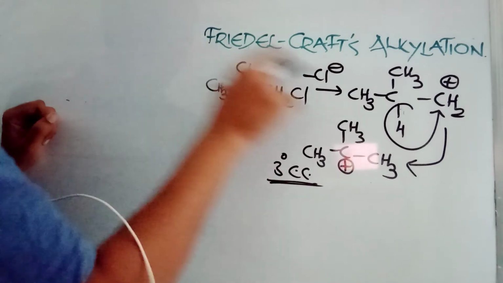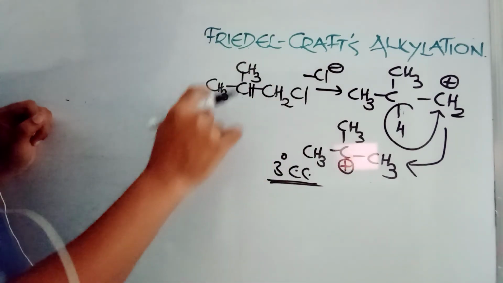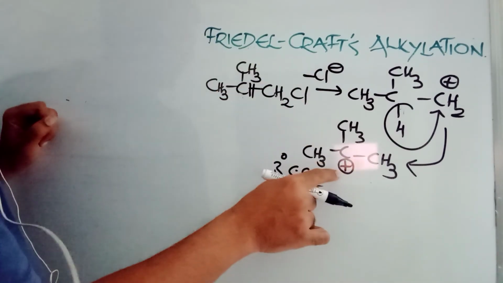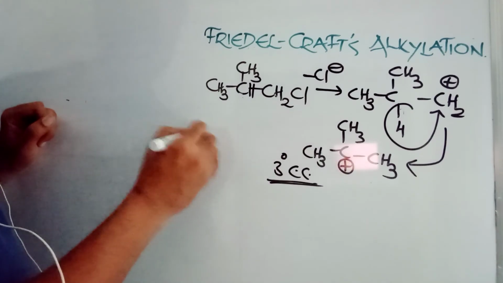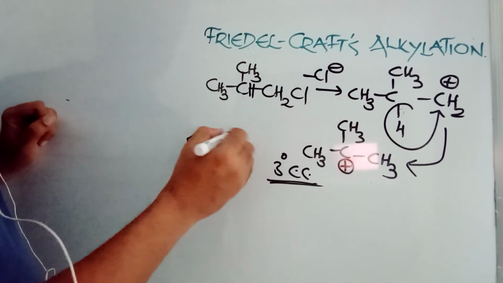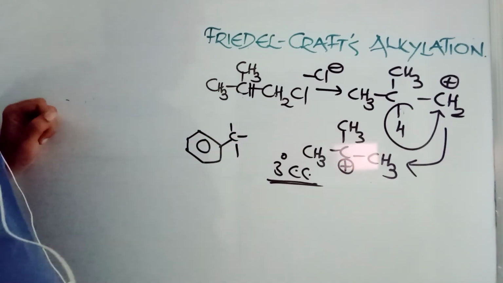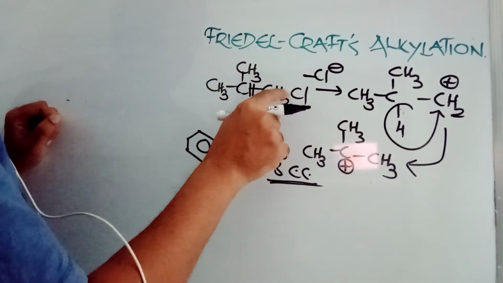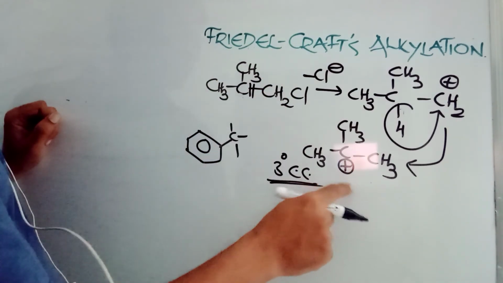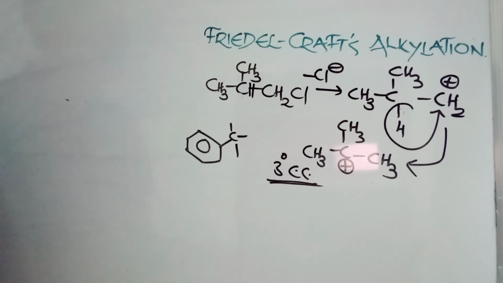This attacks benzene, and the product is benzene attached to a carbon with 3 methyl groups. You don't get attachment at the original place. So there is rearrangement. That's why these are interesting questions in entrance examinations.